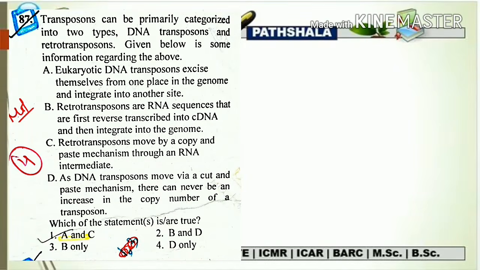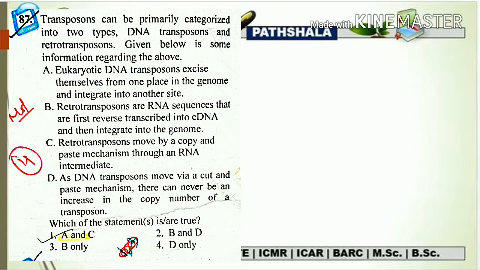The next question is from 2016. Transposons can be primarily categorized into two types: DNA transposons and the retrotransposons. Given below is some information regarding the above, that is about the DNA transposons and the retrotransposons. So we have to pick a correct statement and then mark the correct answer. So the first statement is eukaryotic DNA transposons excise themselves from one place in the genome and integrate into another